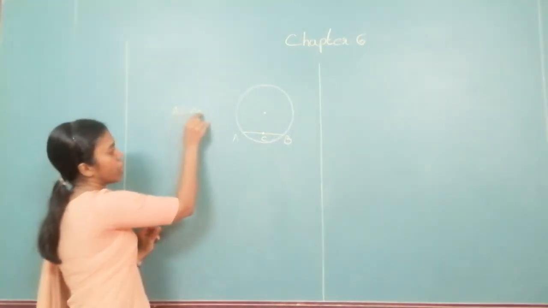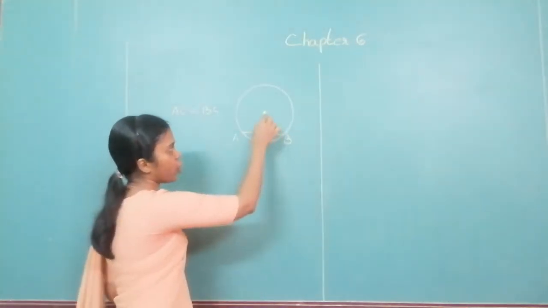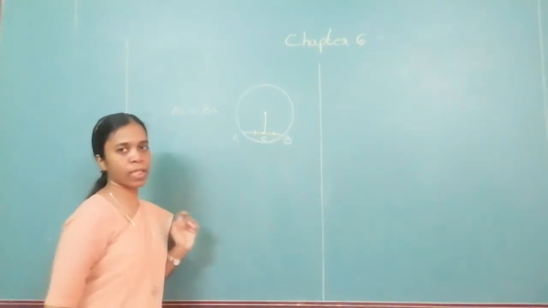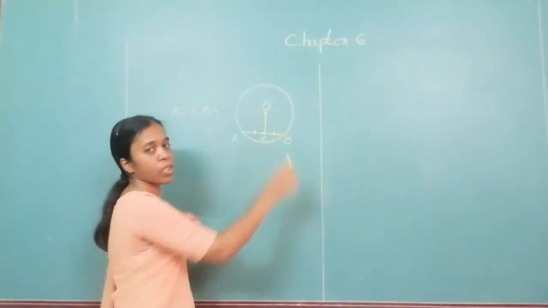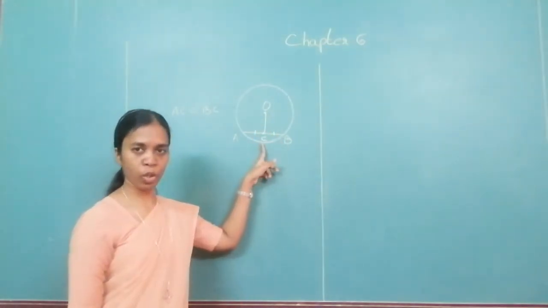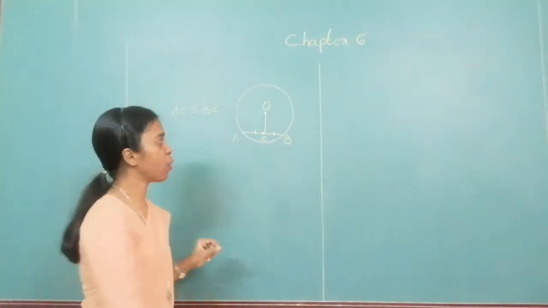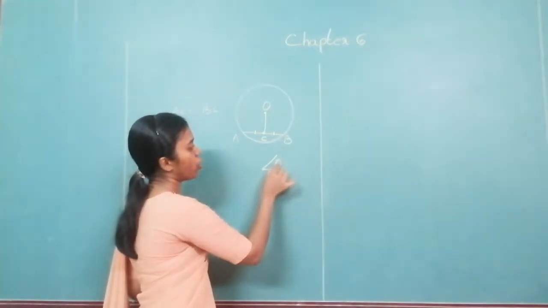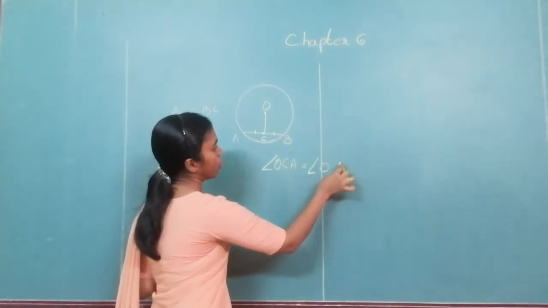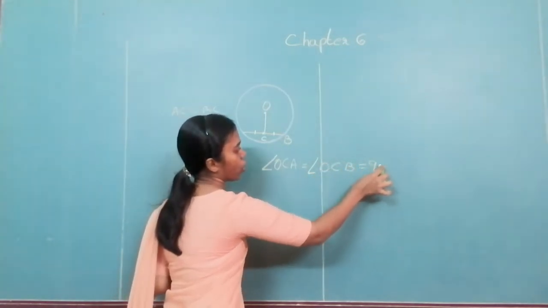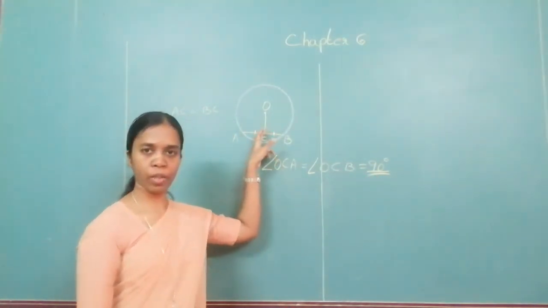You are given that AC is equal to BC. This is equal to this, given. Segment joining: so you draw the segment joining the midpoint, the center of the circle, to the midpoint of the chord is perpendicular. So what do you have to prove? You have to prove that angle OCA equal to angle OCB is equal to 90 degree. Here you have to prove that this is equal to 90 degree.